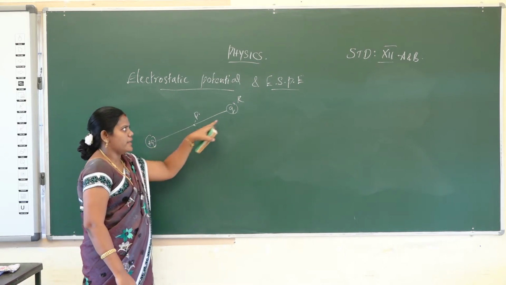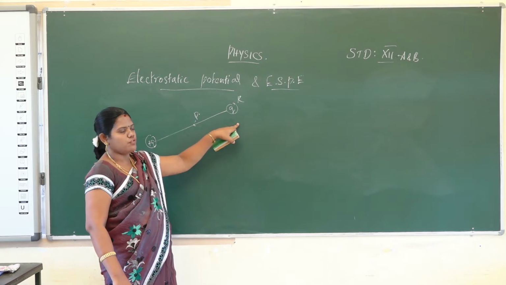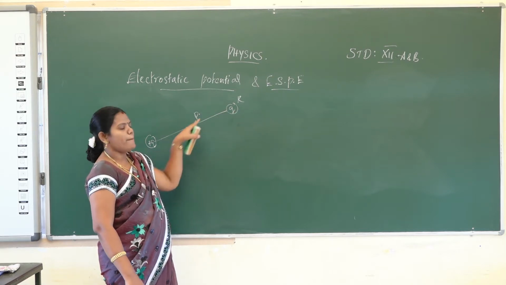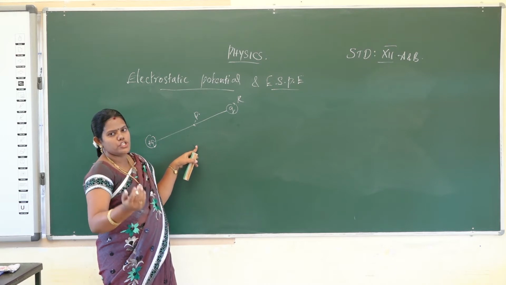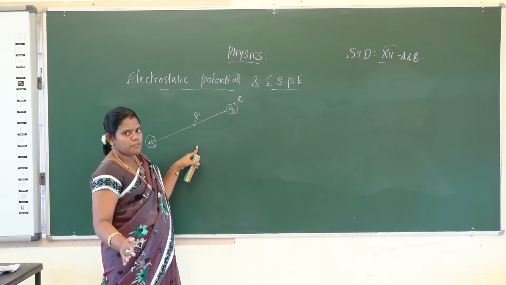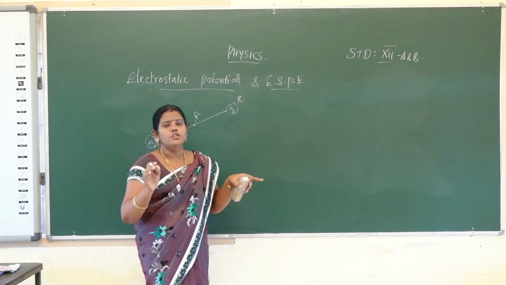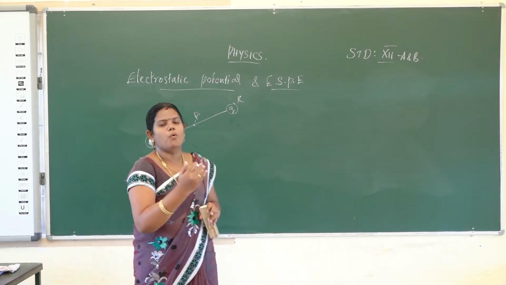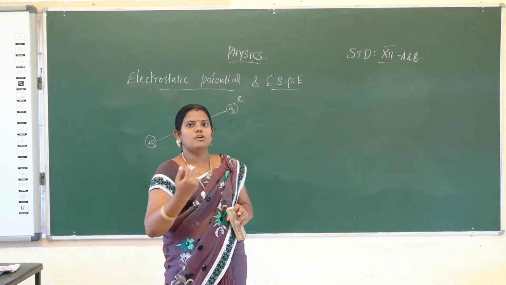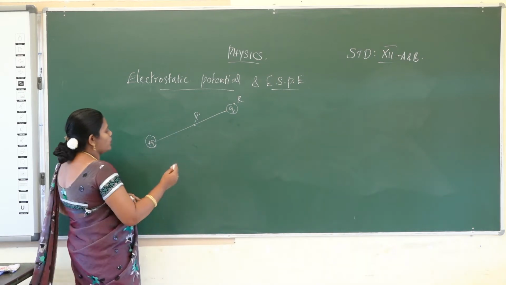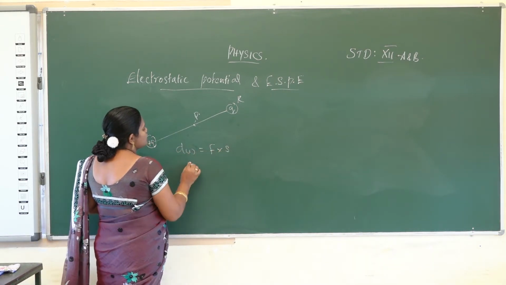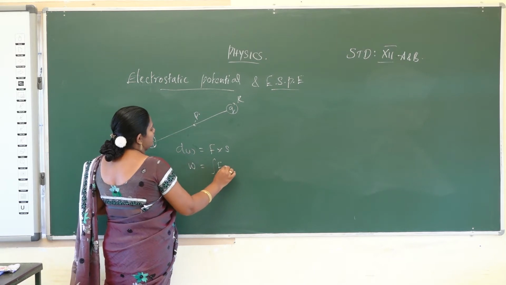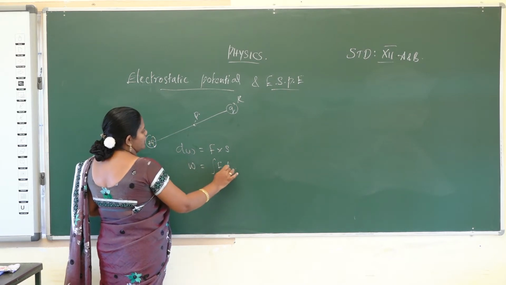So the work done required to bring a unit test charge from the point R to P against the Coulomb force is called electric potential. So electric potential is nothing but the work done to bring one charge from one point to another point against the Coulomb force. So how will you calculate the work done? The work done formula is dW = F ds, so W is equal to the integral of F ds. The distance is denoted by dr.